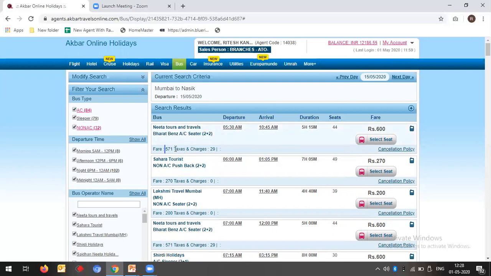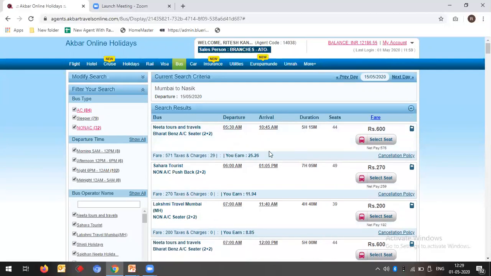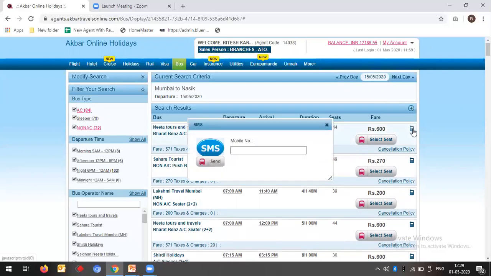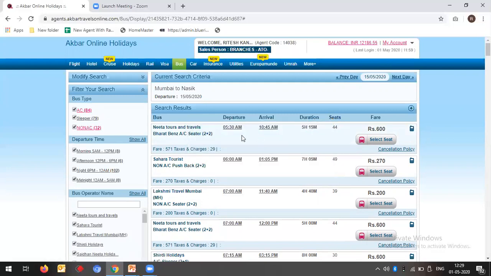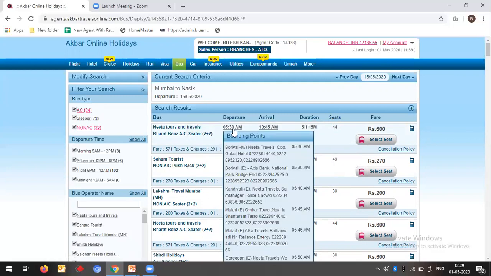So we show taxes and earning points here. There is a plus sign, as in flights and everywhere. So the same thing goes here also. You will get how much you earn per ticket. So you can send the SMS to your customers through this. Second, if you move your cursor to the departure timing, you will get all the departure boarding points from where the bus is boarded, with the address and the phone number, so it is easy to find out. You can easily call them and get the bus.